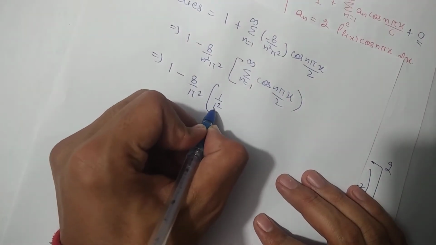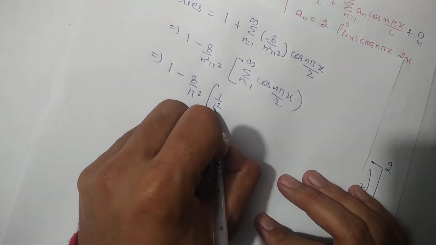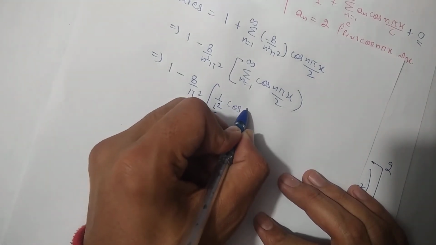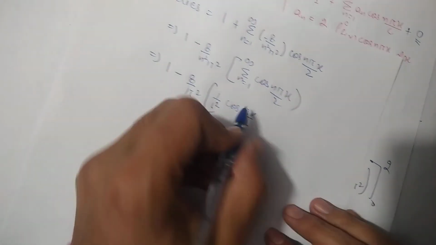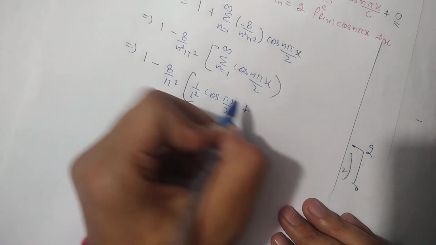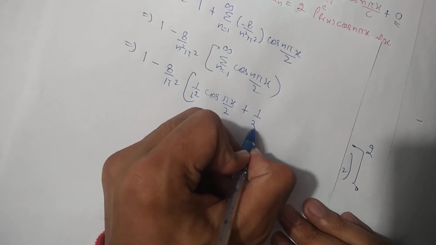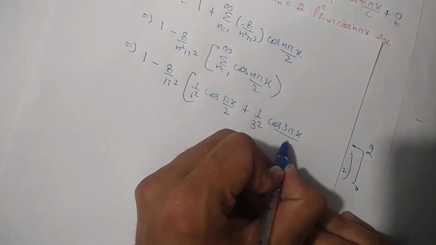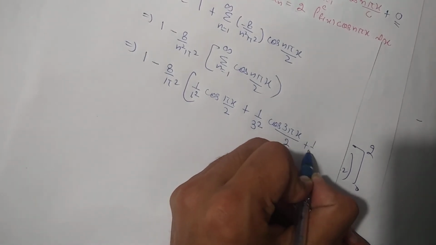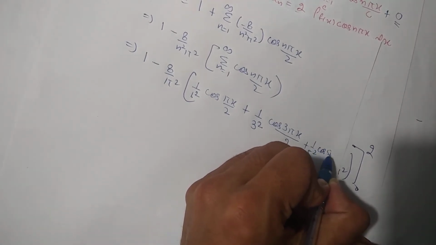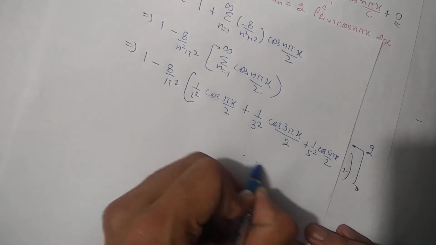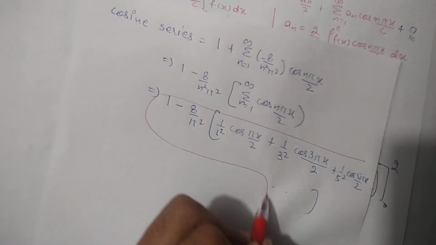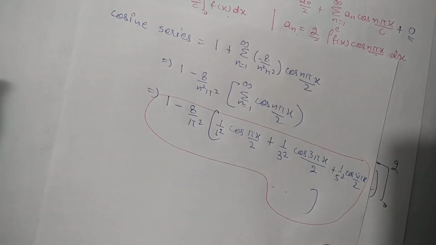So 1 by 1 square, for n equal to 1, and cos 1 pi x, that will be pi x by 2 only, plus for 2, that is 0, so no need to put it, and for 3, 1 by 3 square and cos 3 pi x by 2, plus 1 by 5 square dot cos 5 pi x by 2, and so on. So this is the required answer. This one is the required answer for the Fourier series expansion for the half range cosine series.